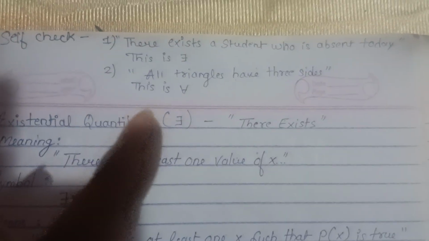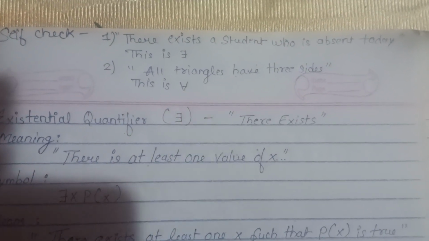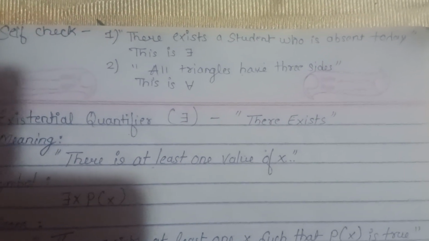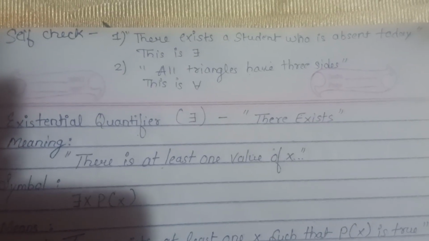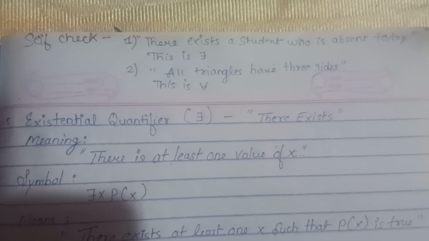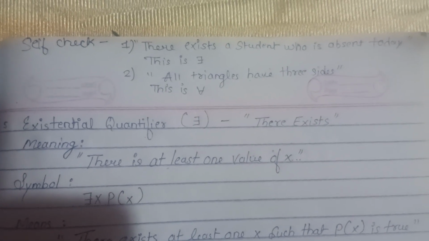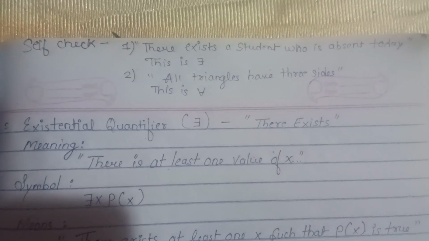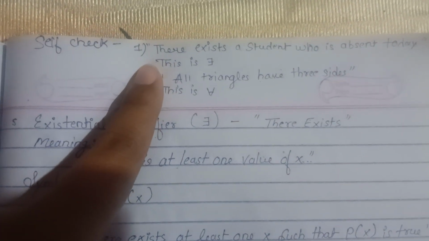All triangles have three sides. So this is universal. If you understand these statements, then you understand the predicate quantifiers: the universal quantifier, which is this one, and the existential quantifier.